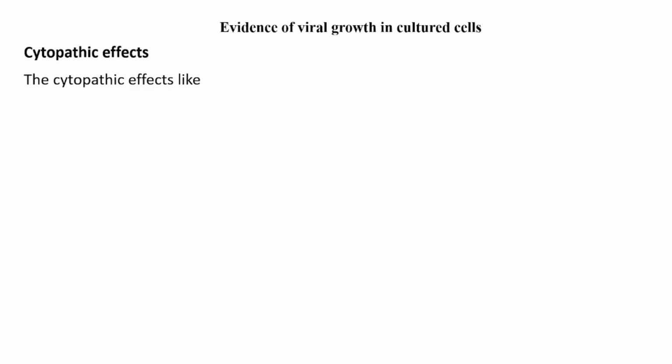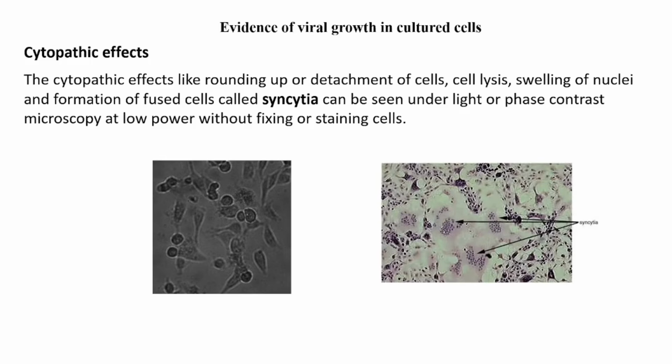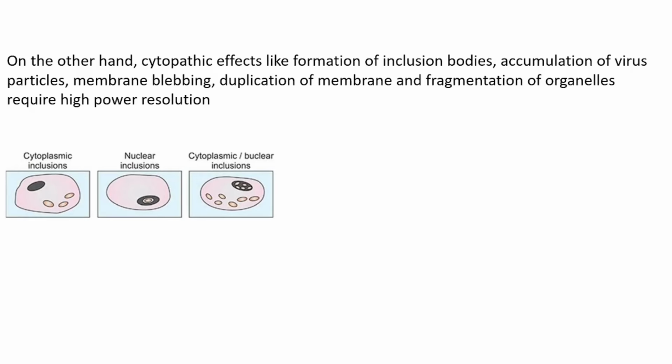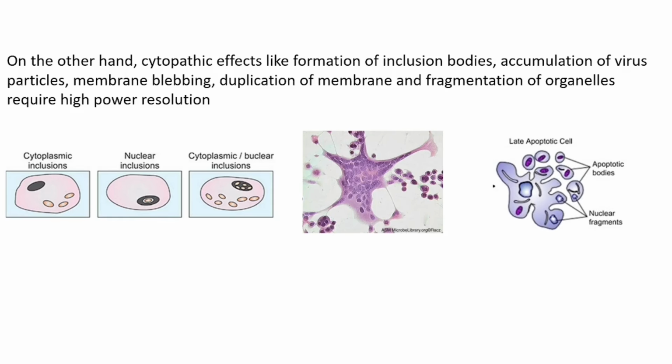The cytopathic effects like rounding up, detachment, cell lysis, swelling of nuclei, and formation of fused cells called syncytia may be seen under the light or phase contrast microscopy at low power without fixing or staining the cells. On the other hand, cytopathic effects like formation of inclusion bodies, accumulation of virus particles, membrane blebbing, duplication of membrane, and fragmentation of organelles require high power resolution.